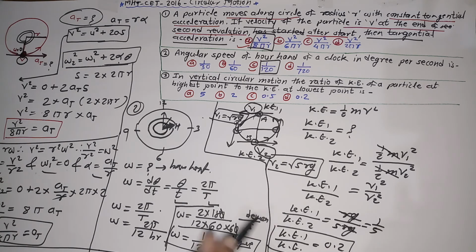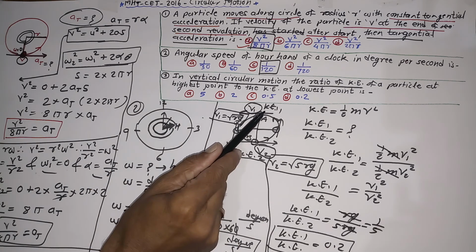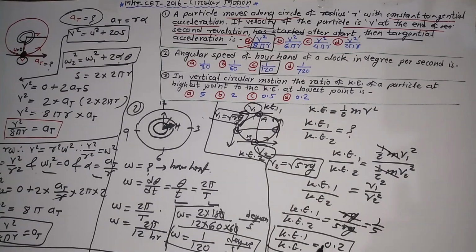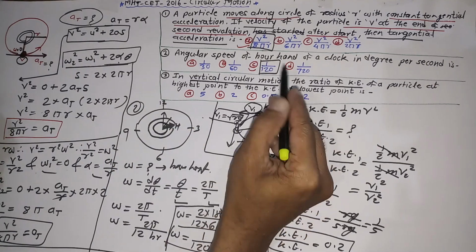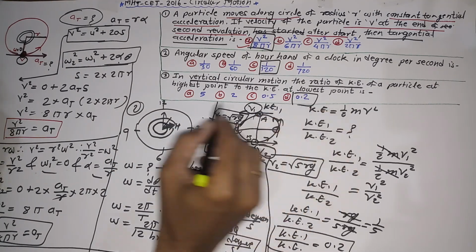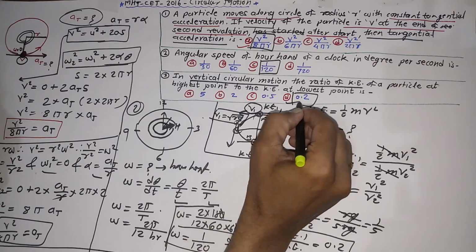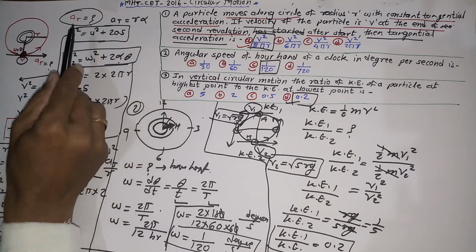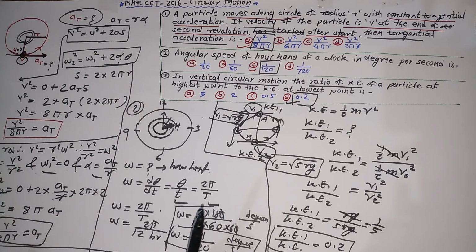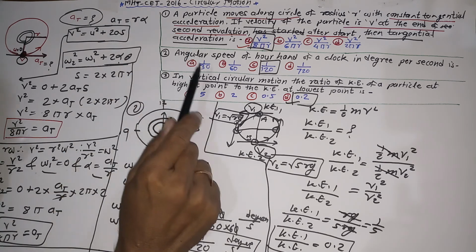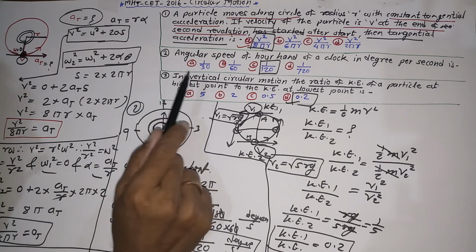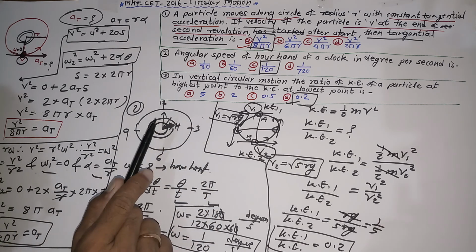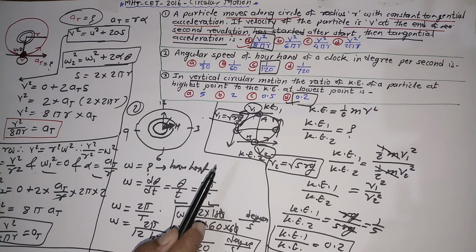The ratio of kinetic energy of the particle at the top position to the kinetic energy at the lowest position is 1 by 5 or simply 0.2. Among the options, the answer is D, that is 0.2. This is how you can solve this problem in circular motion with these different expressions. My prime suggestion is that whenever you solve this problem, initially remember the formula, try to draw the diagram, and then you can get the correct answer. I hope you understood this part. See you next time.